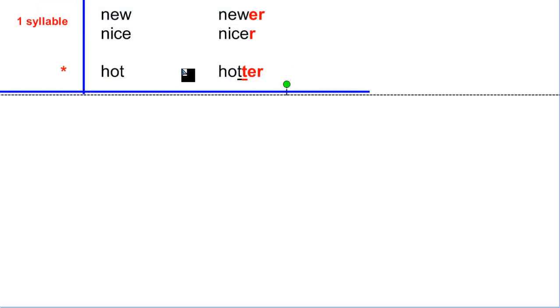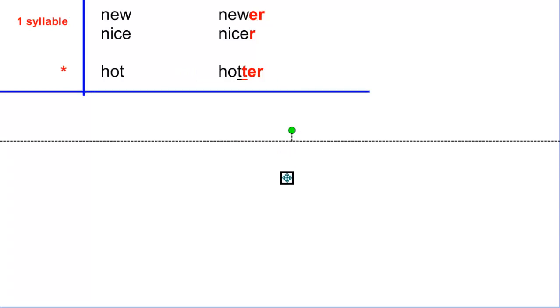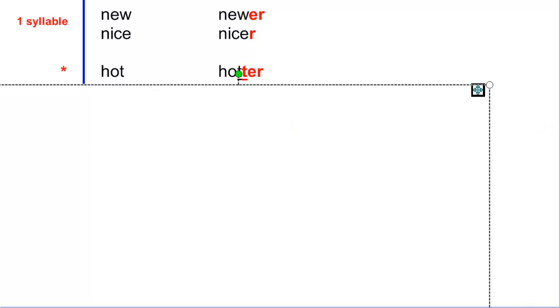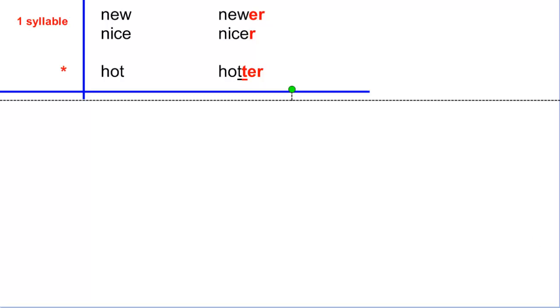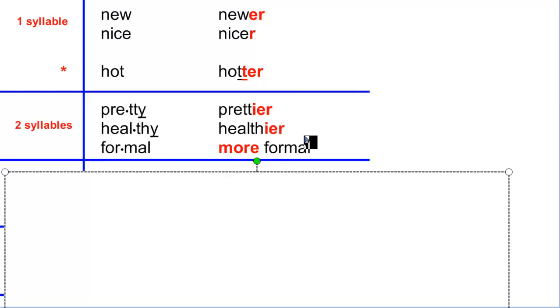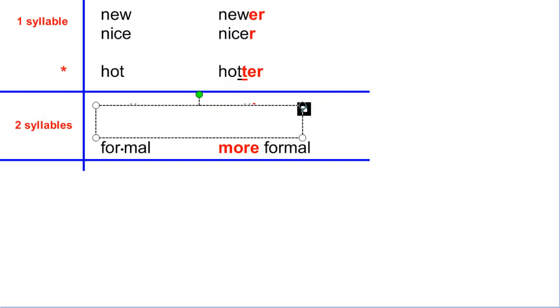Now, beyond that, in general, if you have two syllables or more, this is something you're going to do. The general rule is like this. If it's one syllable, it's ER. But if it's two syllables, you're going to use more. Okay, you're going to use more. For example, formal, more formal. Formal has two syllables. So that's why you have to use it.